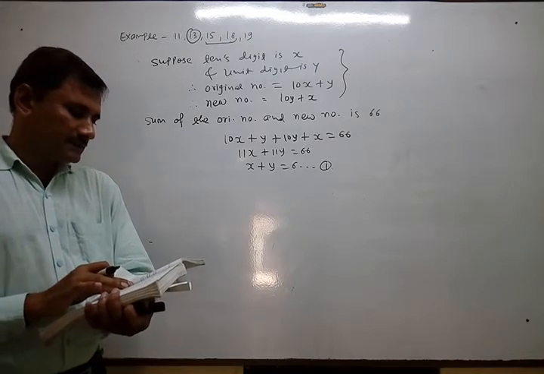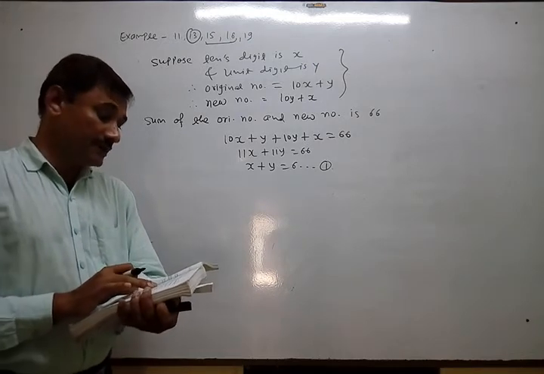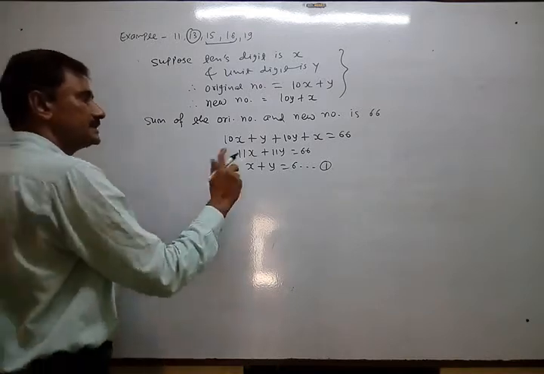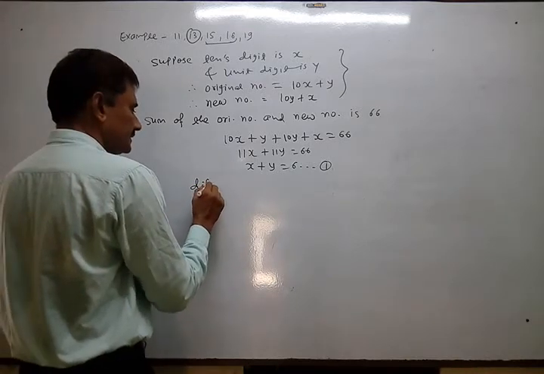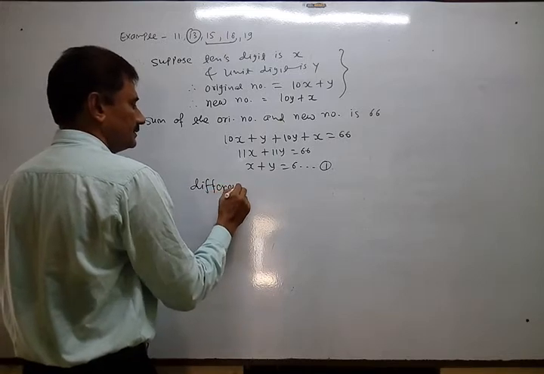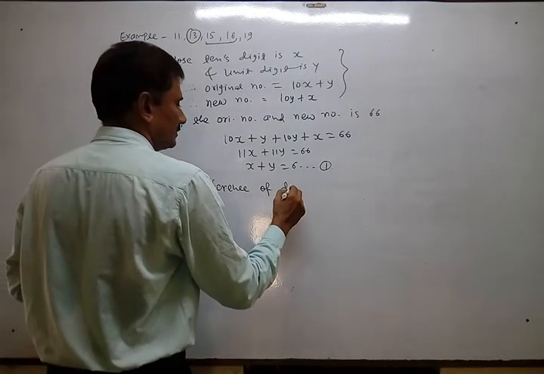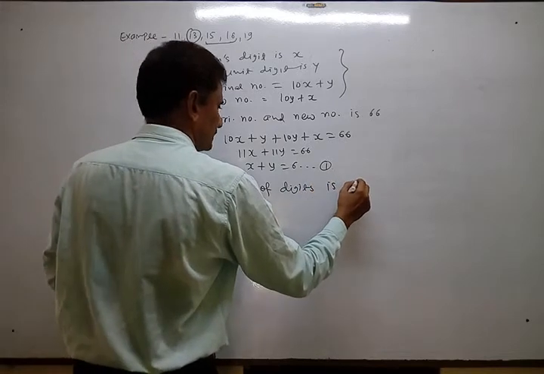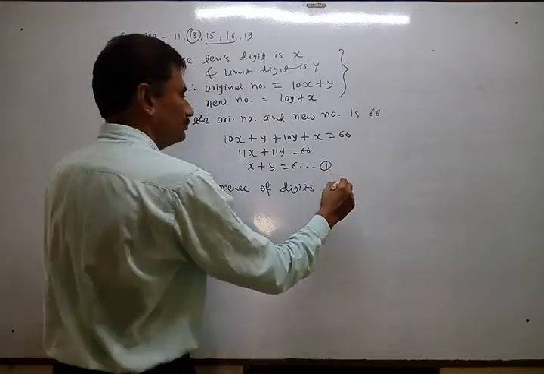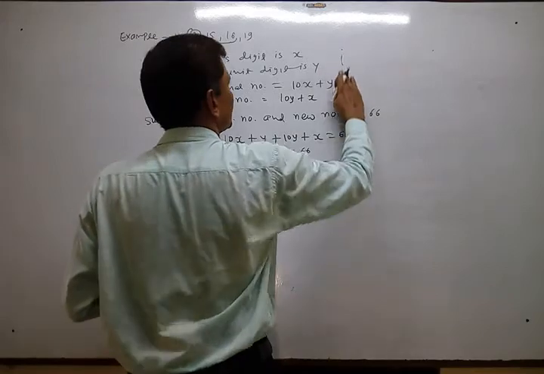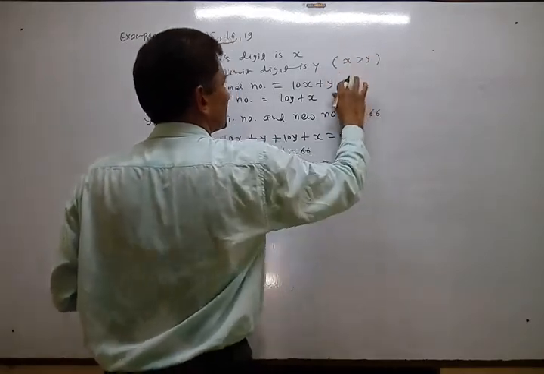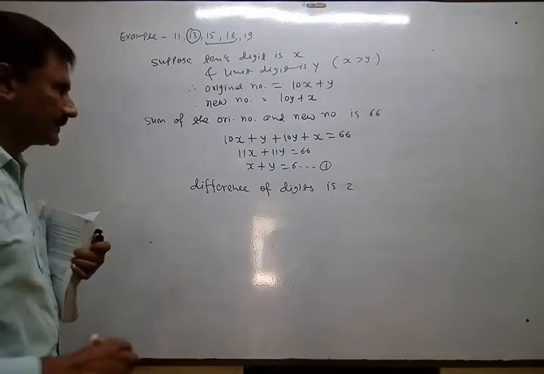In the next statement, whatever is given, if the digits of this number differ by 2, meaning the difference of the digits is 2. So the difference of digits is 2, and we assume here x is greater than y, because we have to clarify that.